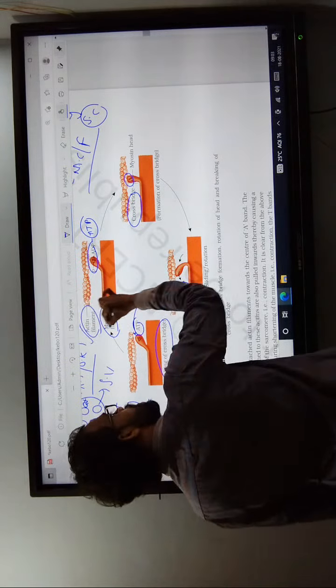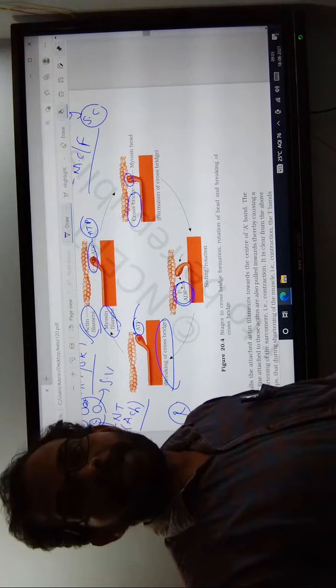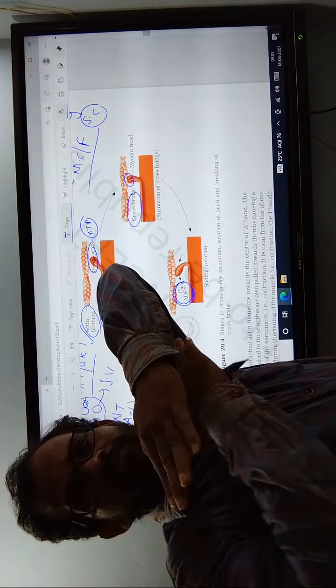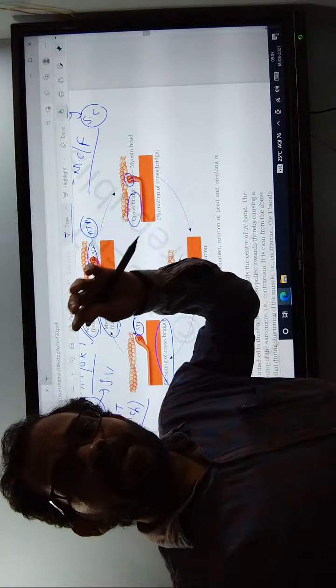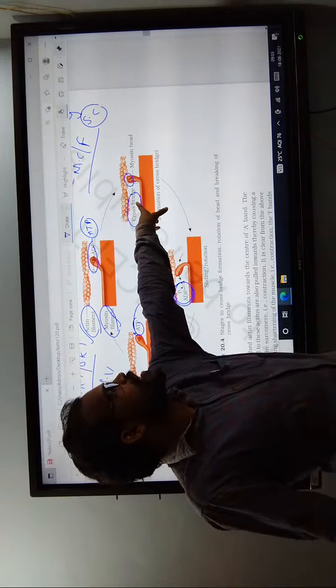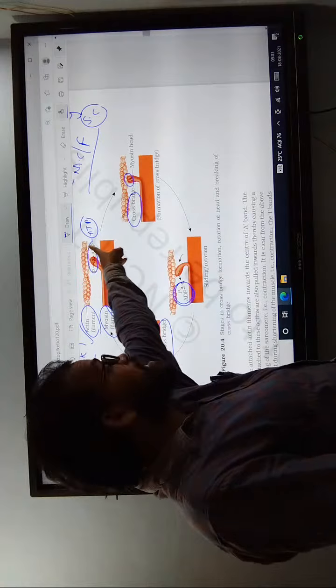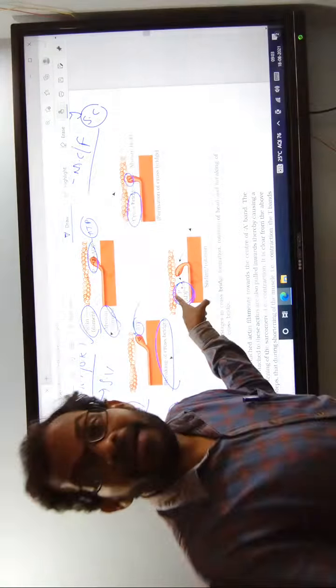Here are the actin filament and the myosin filament. Whenever the actin and myosin filaments slide over each other, the exposed sites of the actin filaments are available to the myosin head. Binding leads to the formation of the cross bridge. Whenever the ATP is broken down, the end product is ADP plus Pi.